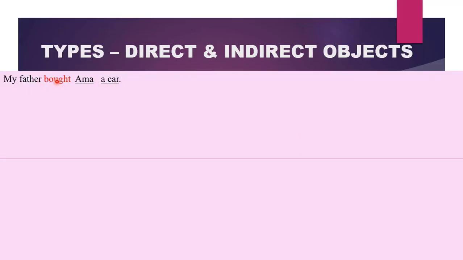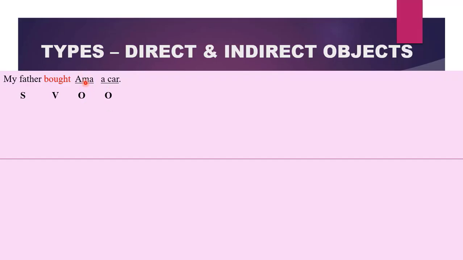Here, we can see that there is a transitive verb and we have two nouns that follow it. We have Amma and a car. Both Amma and a car come after a transitive verb, so we will consider both of them as objects. S, my father. V, bought. O, Amma. O, a car.